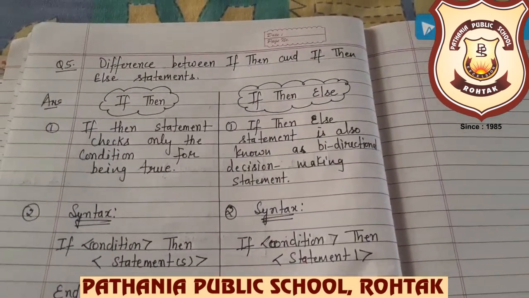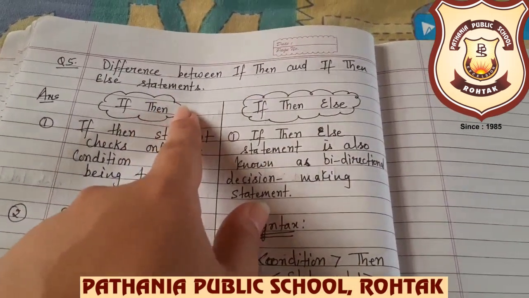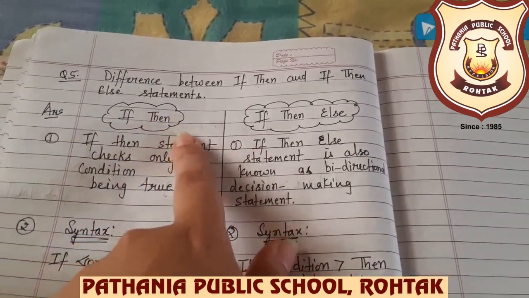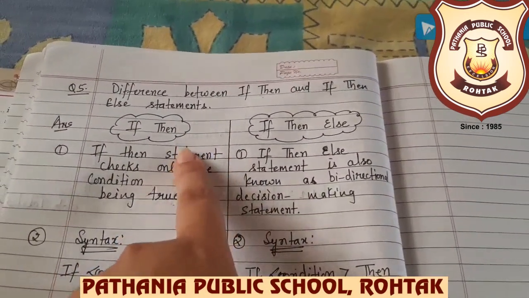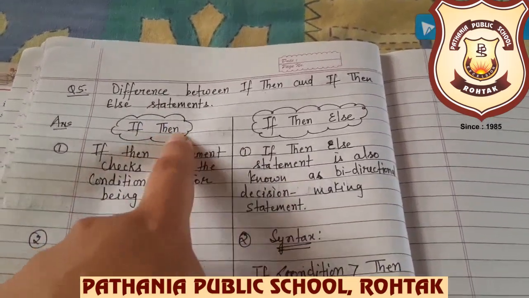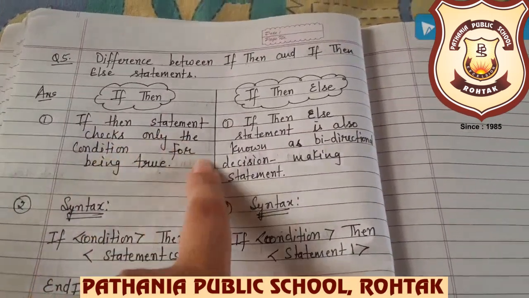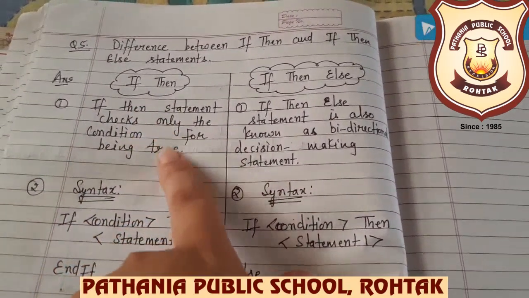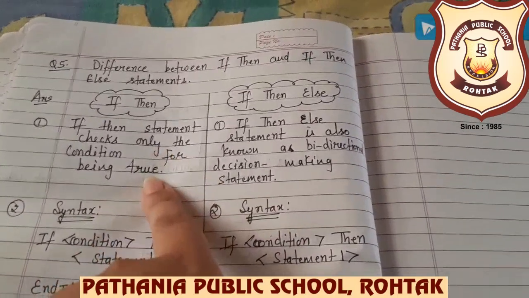Now our question number 5 is the difference between if then and if then else statement. बेटा, in the previous question मैंने वहाँ question number 6 इसलिए लिखा है because there is no space to create a difference on the same page. So that's why I am writing here: if then and if then else. The if then statement checks only whether the condition is true. Yes, if में क्या होता है, सिर्फ और सिर्फ वो क्या चेक करता है कि your condition is true or not. Because if your condition is true, it will execute the program. Otherwise, it will ignore the program.